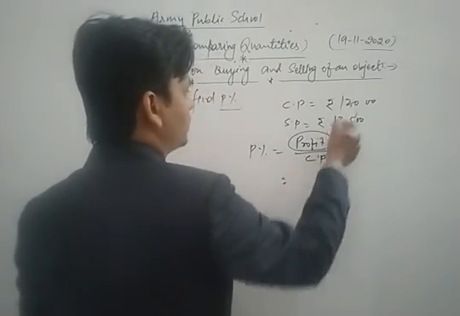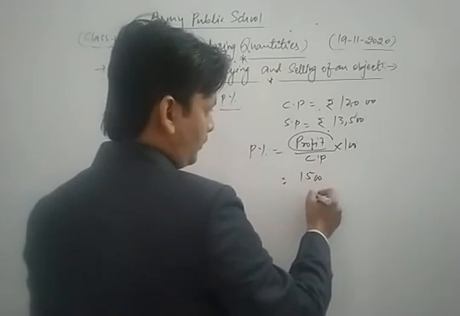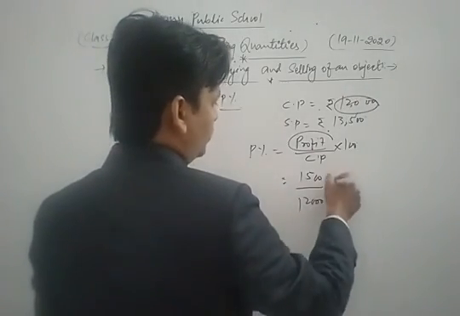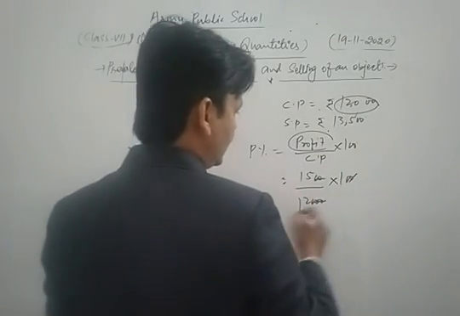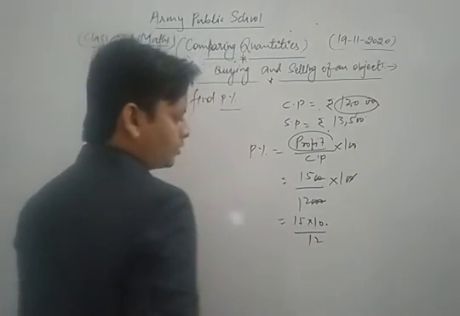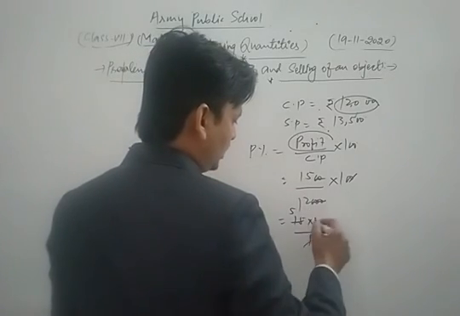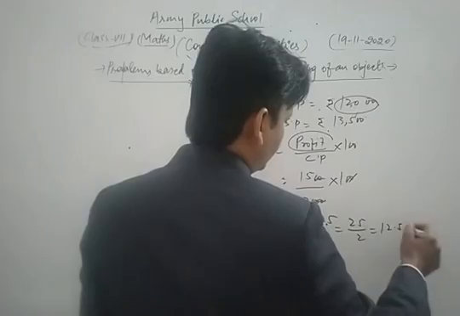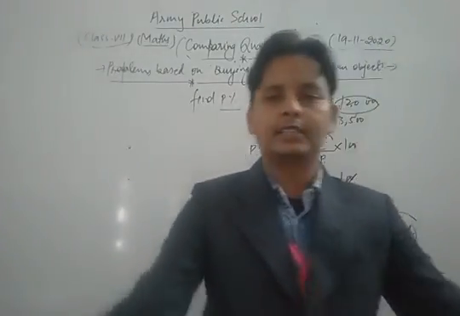Profit is selling price minus cost price, so 1,500 is the profit, and cost price is 12,000, into 100. Cancelling, we get 15 into 10 upon 12. You can solve it easily: 3 fours are 12, 3 fives are 15, and so on, giving 25 upon 2, that is 12.5%. So in this way you can solve each and every question of your NCERT exercise.